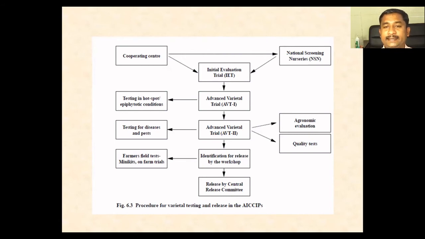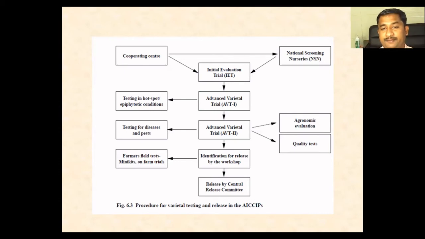Once an entry in AVT2 outperforms the best check with at least a 10% yield advantage, it will be identified for release by the workshop of the AICRP group meet.